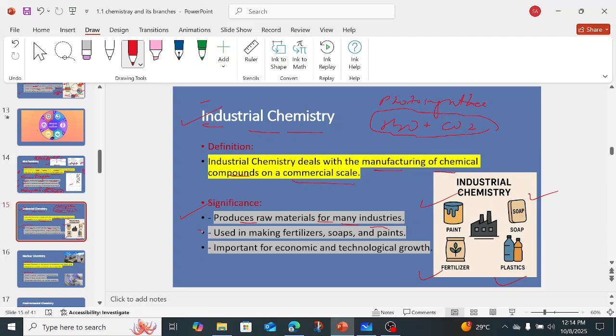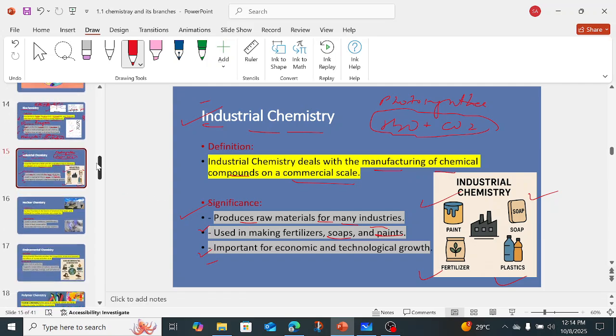Using in fertilizers, as we know that fertilizers are also prepared in the industry, soaps, paints, these all are prepared in industries. It is important for economic and technological growth. Yes, industrial chemistry is also very important for economic and technological growth, right? So these all are the significance of industrial chemistry.